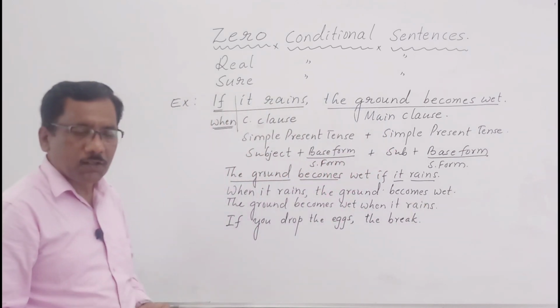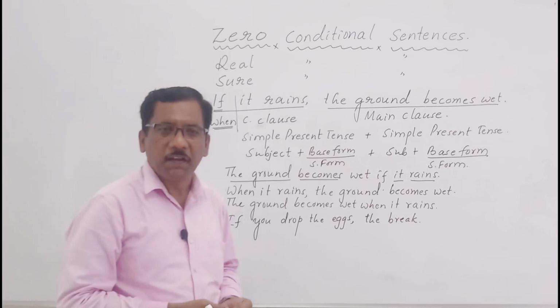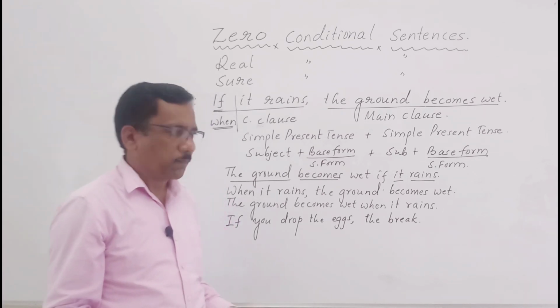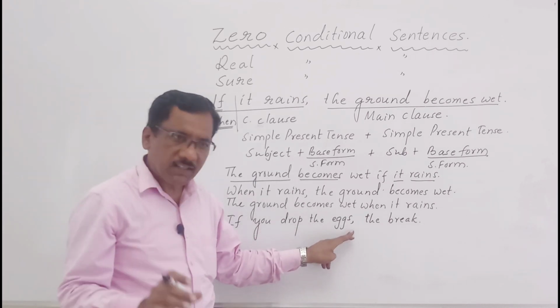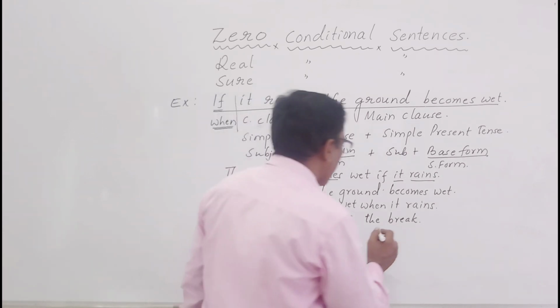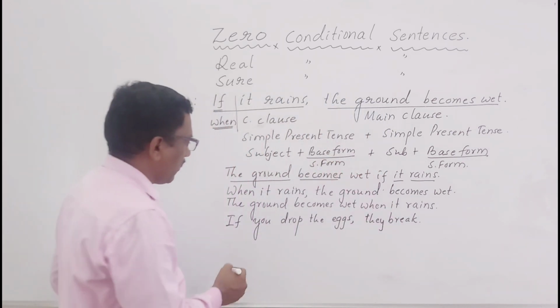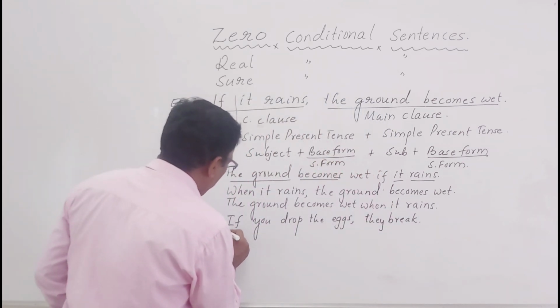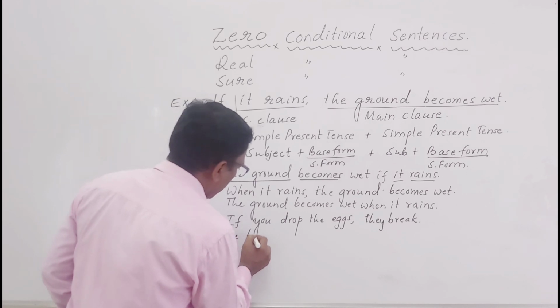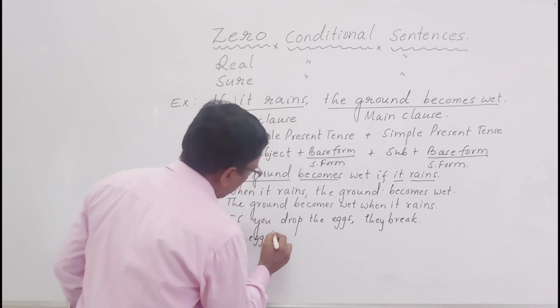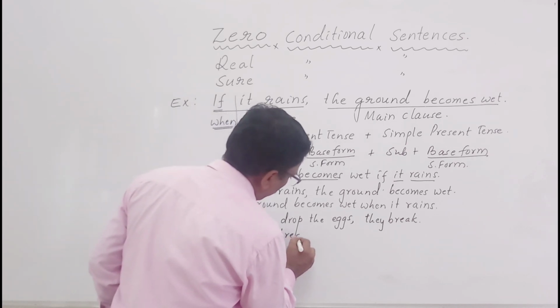This is a universal truth, a scientific truth. If you drop the egg, it breaks. If you drop the eggs, they break. Got it? Or the eggs break.